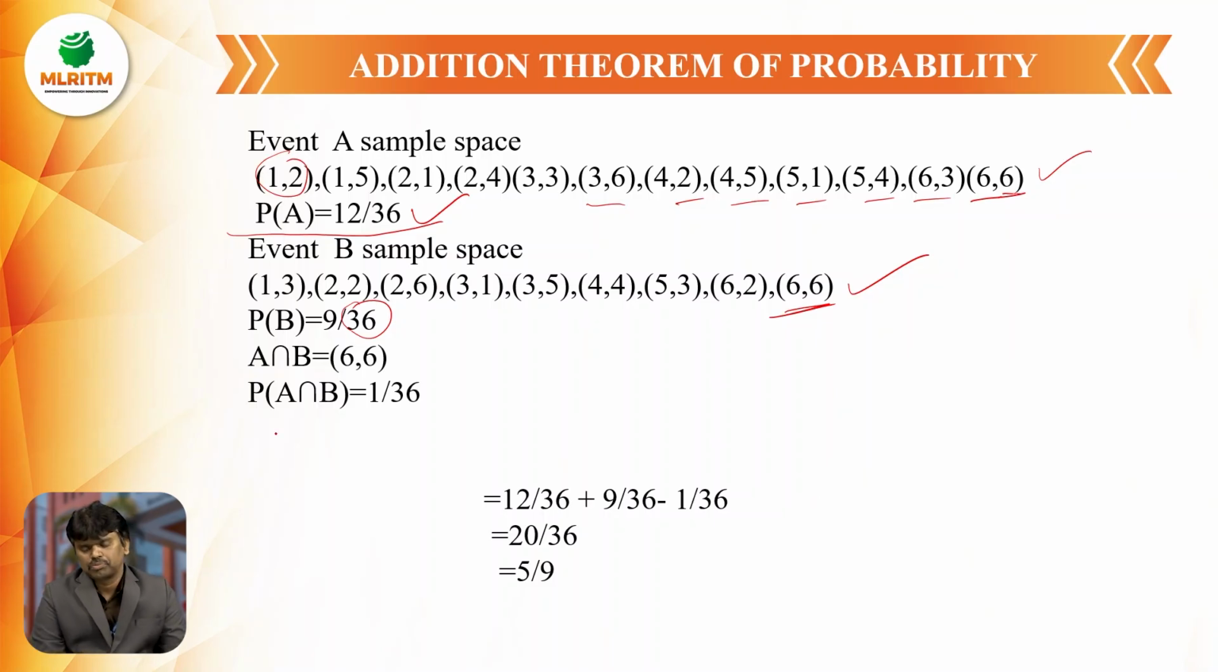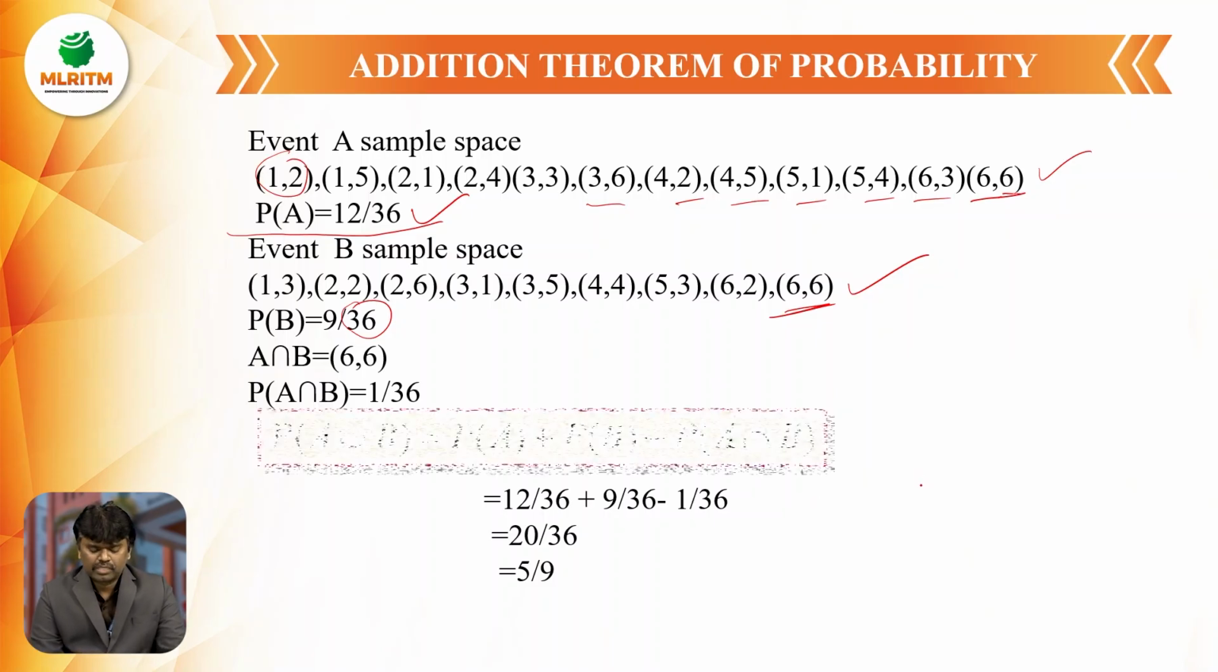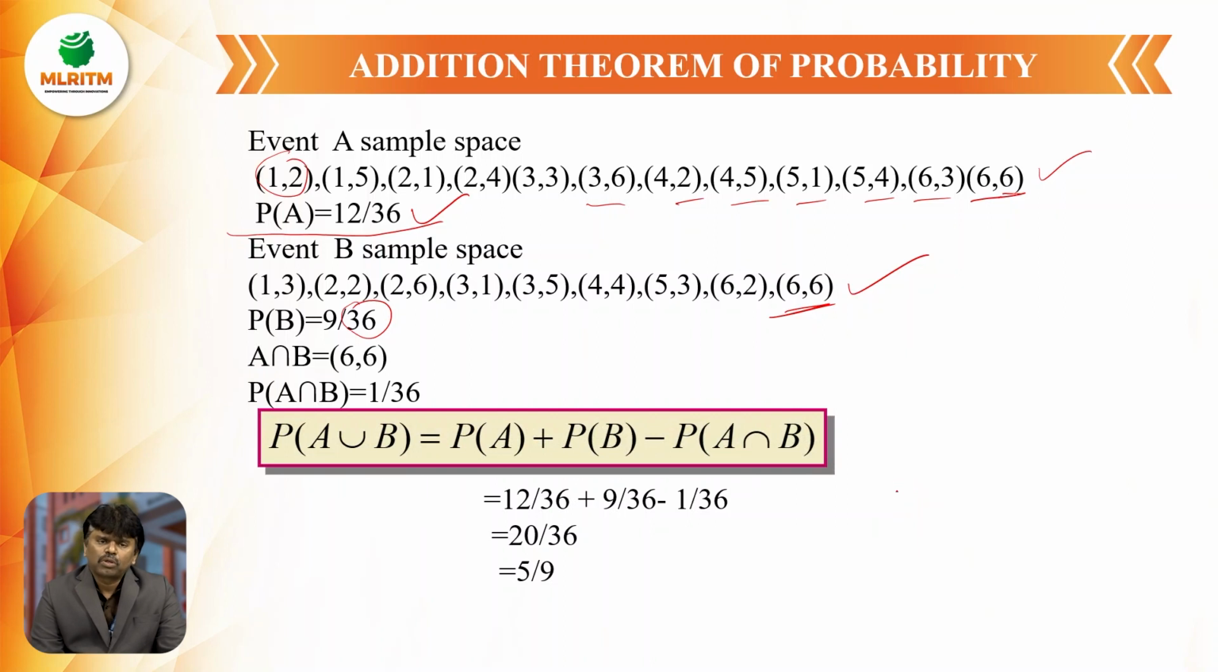P of A intersection B is equal to 1 by 36. So we have to find out the probability of getting sum divisible by 3 or sum divisible by 4. That means P of A union B is equal to P of A plus P of B minus P of A intersection B. P of A is equal to 12 by 36, P of B is equal to 9 by 36, P of A intersection B is equal to 1 by 36. That is, the final answer is 5 by 9.